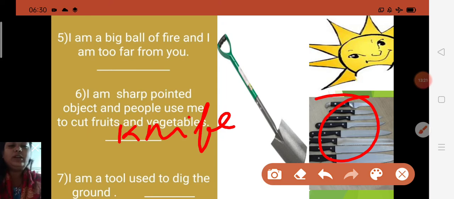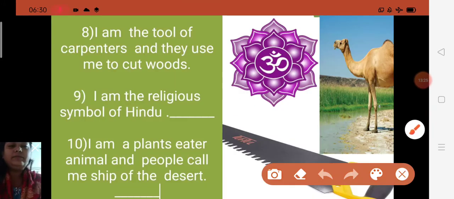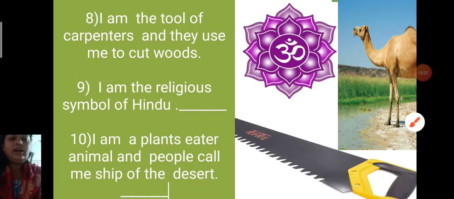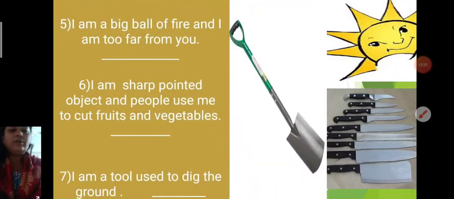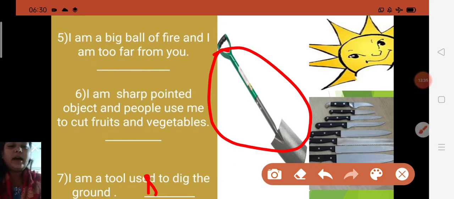Now next, I am a tool used to dig the ground. Yes, used to dig the ground. Now you can see the next picture here. It is also a tool, and it is used to dig the ground. So which is that? Yes, this is called a spade. SPADE, spade. Spade is a tool which is used to dig the ground.